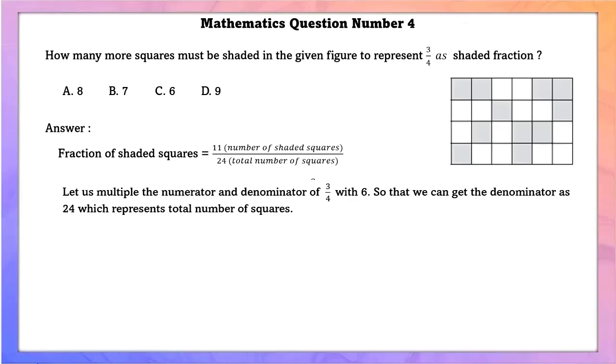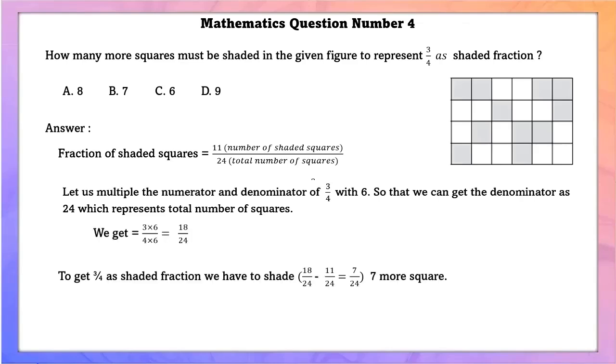Now let us multiply the 3 by 4 with 6. We can get the denominator as 24, which represents total number of squares. Basically, we are converting it into equivalent fractions. Now we can subtract 18 by 24 minus 11 by 24, that is 7 by 24. So to get 3 by 4 as shaded fraction, we have to shade 7 more squares.